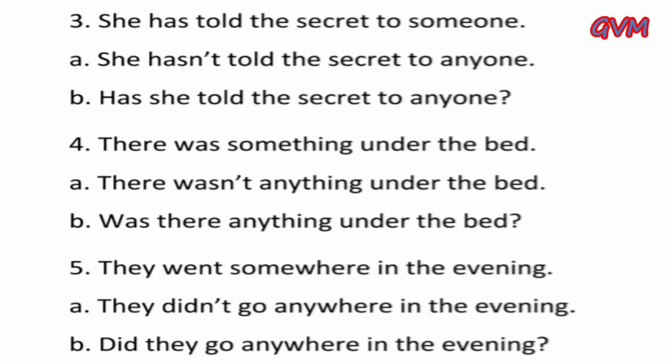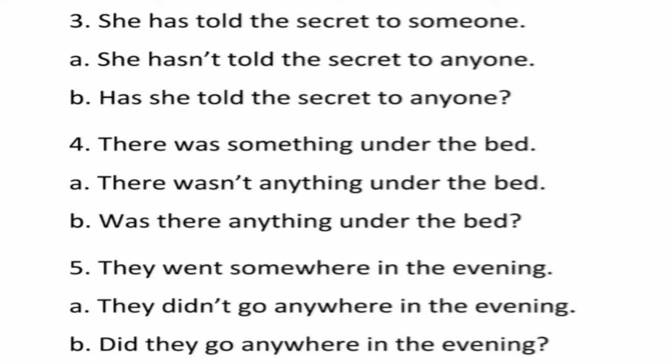Fourth, there was something under the bed. In negative form, there wasn't anything under the bed. And in interrogative, was there anything under the bed? Fifth, they went somewhere in the evening. A, they didn't go anywhere in the evening.